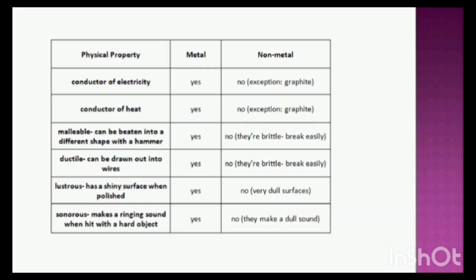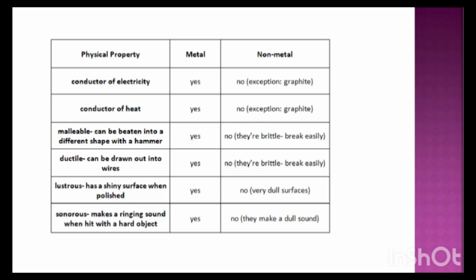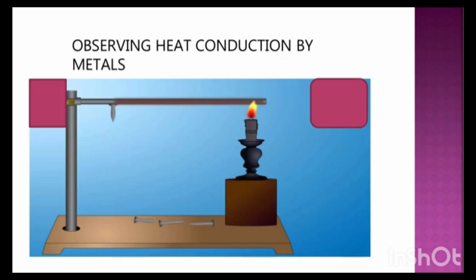Let us see physical properties, metal and non-metal. In physical property, conduction of electricity, yes in metals. In non-metals, no. Conduction of heat, yes, and in non-metals, no. Malleable, yes, in non-metals, no. So all the properties which the metals show will not be shown in non-metals. So it is electric conductivity, malleability, ductility, lustrous, sonorous. These are all nothing but the properties of a metal.